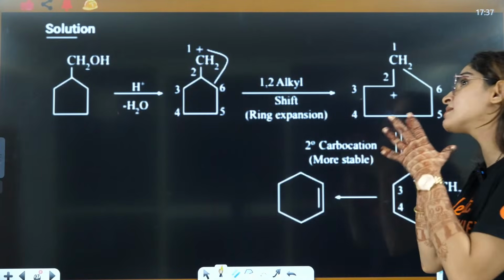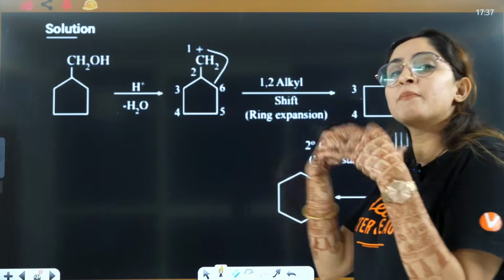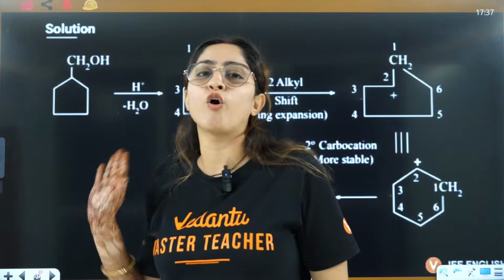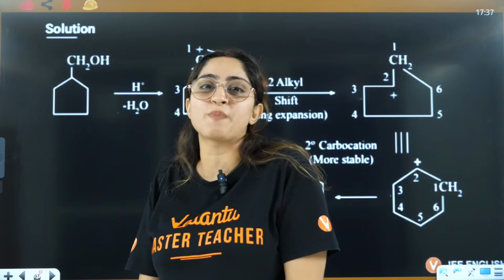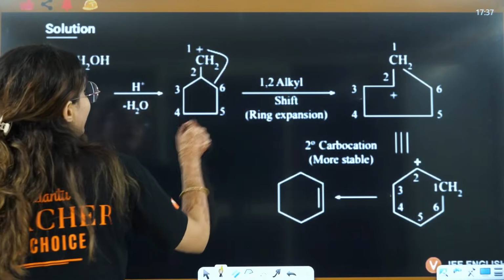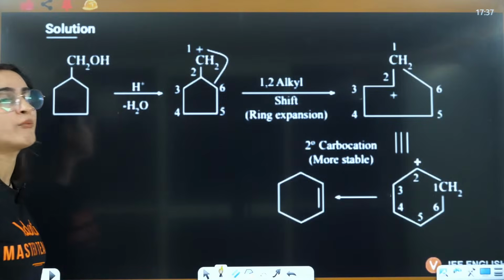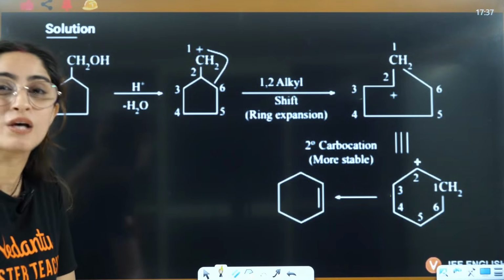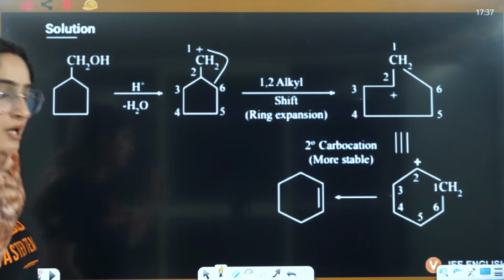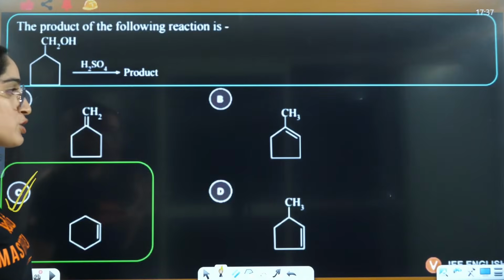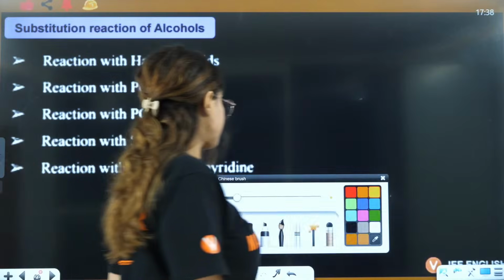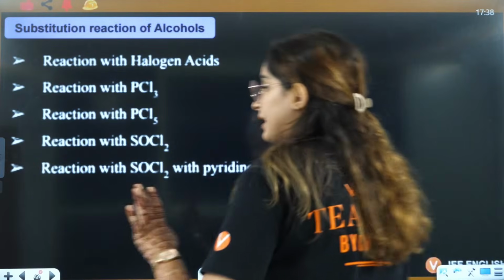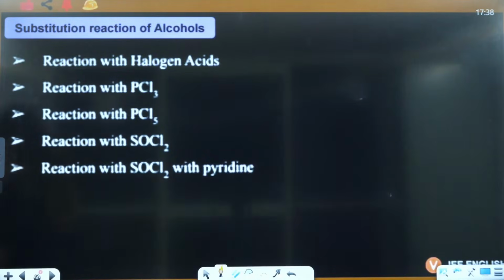So when the stability is going from 5-membered to 6-membered, it will be like, I don't want to follow E2. I will follow E1 only because I have a chance of ring expansion. So it will follow the E1 mechanism and it will have the formation of carbocation only because a 6-membered ring is possible. If a 6-membered ring is not possible, then it will not follow E1, right? Because a 6-membered ring is quite stable. Cyclohexane ring is a very stable ring.